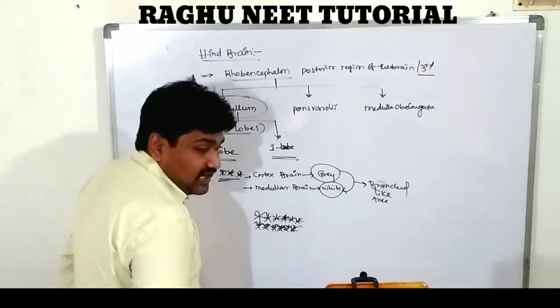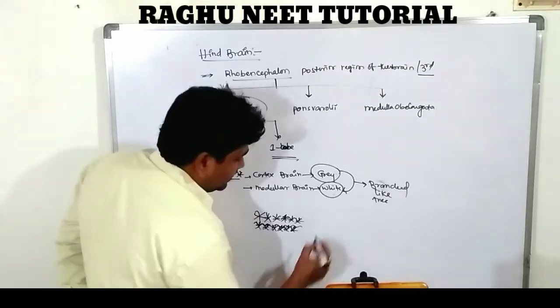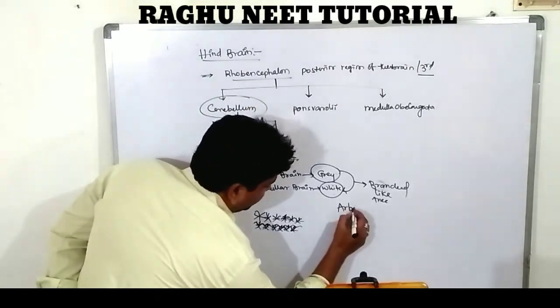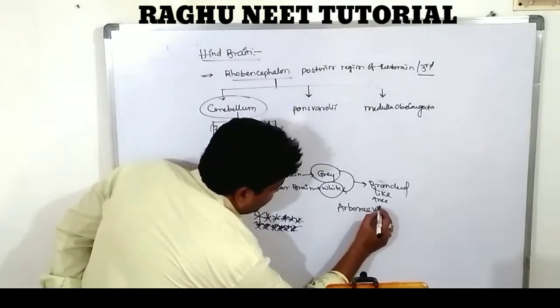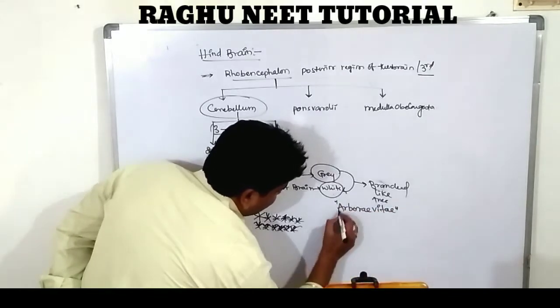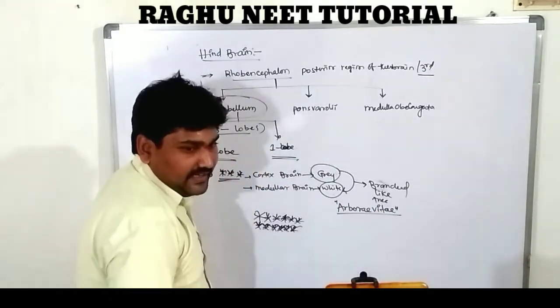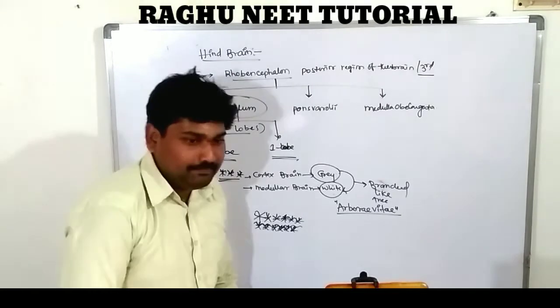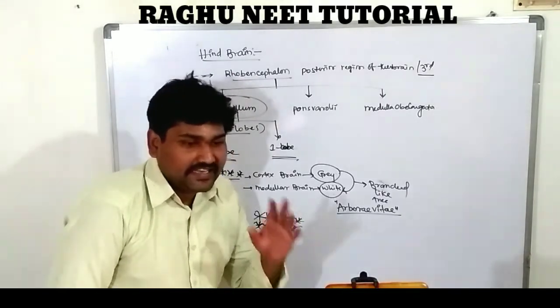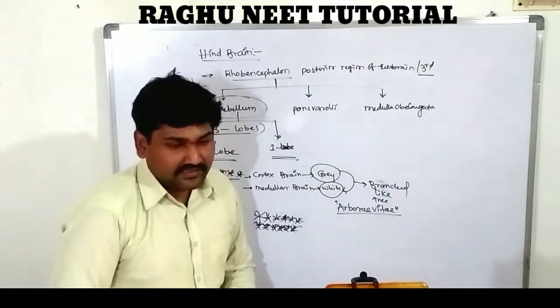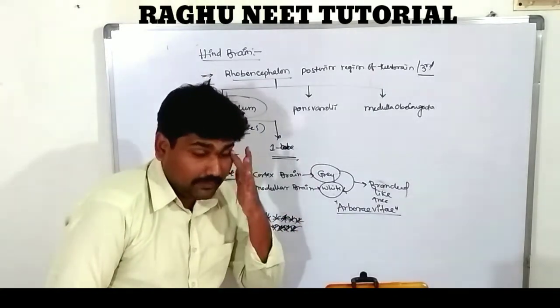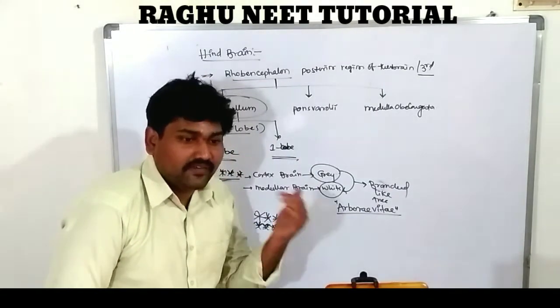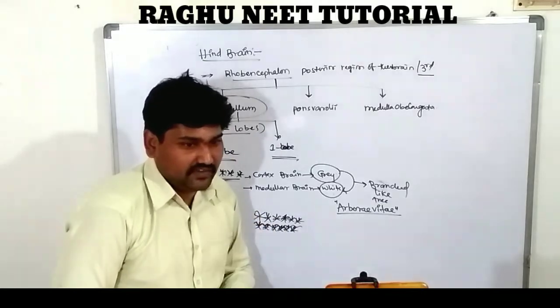So that is called the arbor vitae. What is the arbor vitae? This was asked in the previous year for 2 marks. In the cerebellum region, there is gray matter and white matter. The gray matter is located on the outer surface. The white matter is located on the inner surface of the brain.